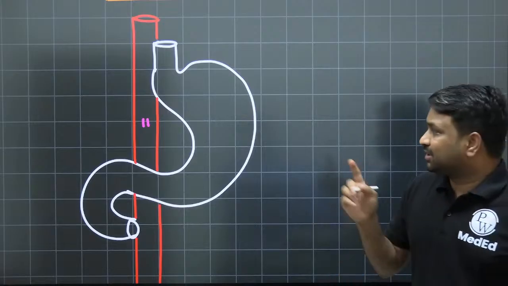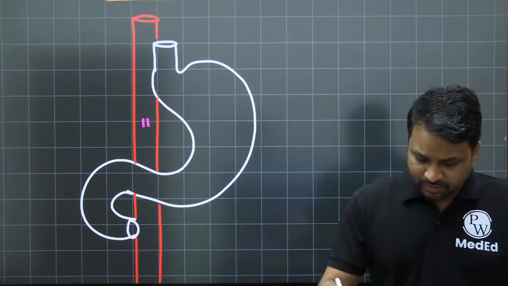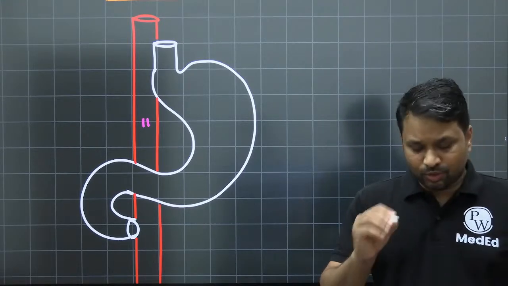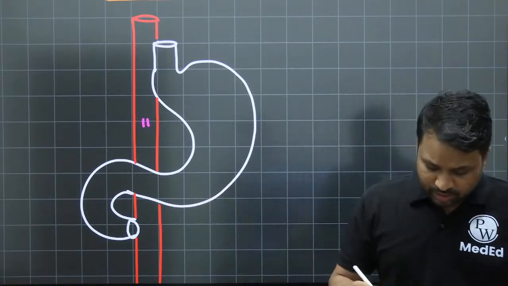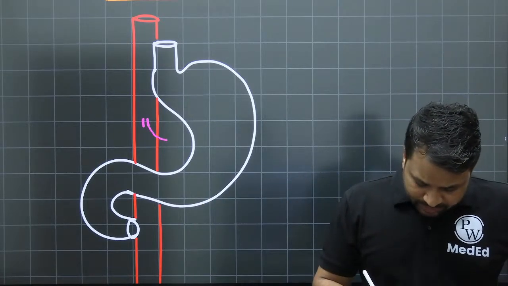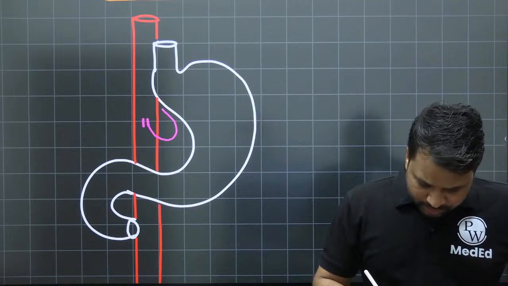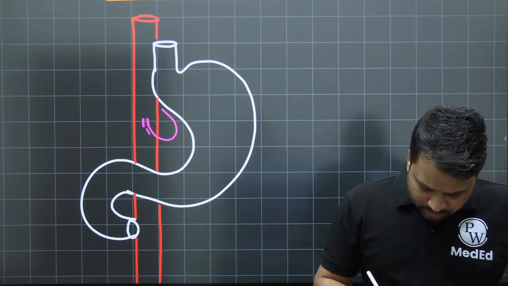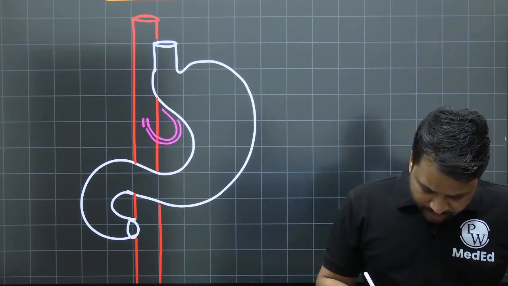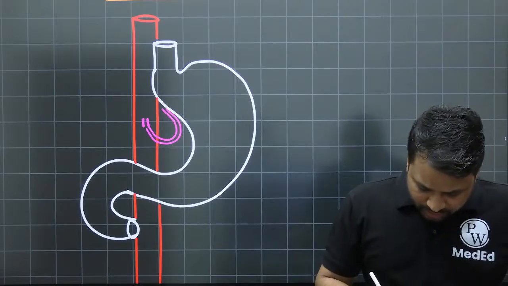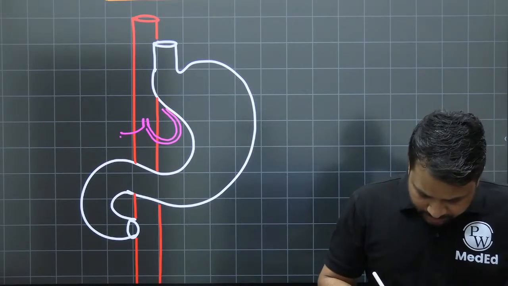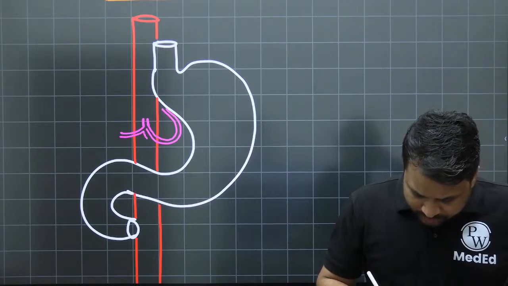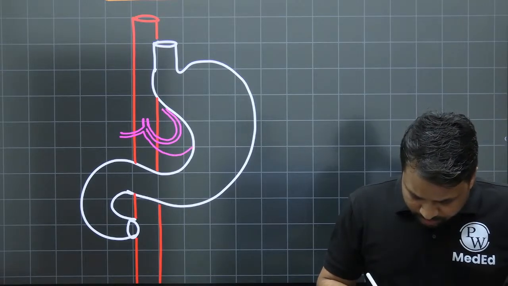Now this celiac artery that is going to arise from here, it is going to give rise to three major branches. We remember as left hand size, LH is the mnemonic. There is going to be the left gastric artery which is going to be going in this particular manner. So this is your left gastric artery which is going. Then you have the hepatic artery which is going to go here. This is the hepatic artery. And then you have the splenic artery which is going to go behind this, right?